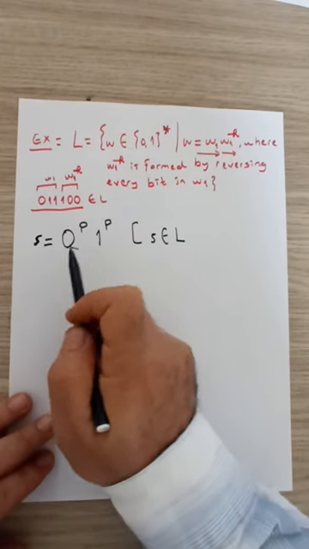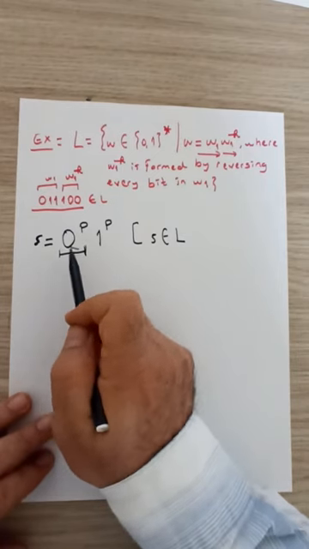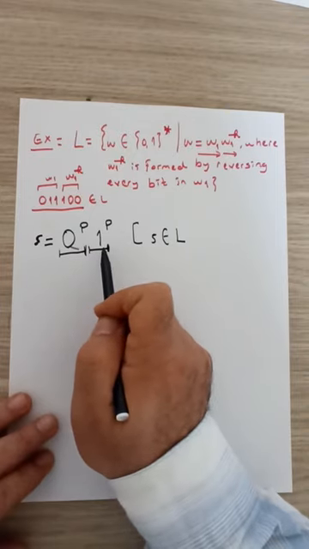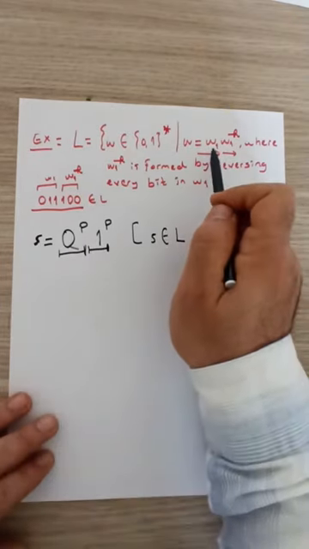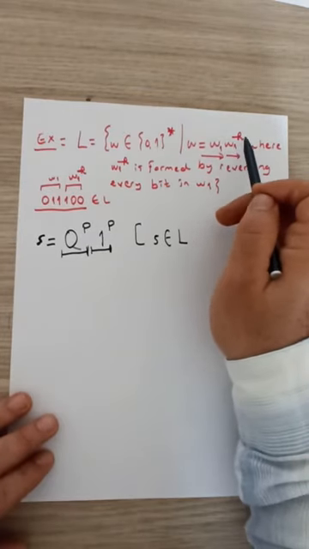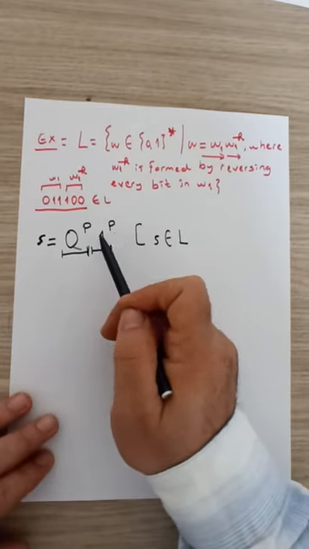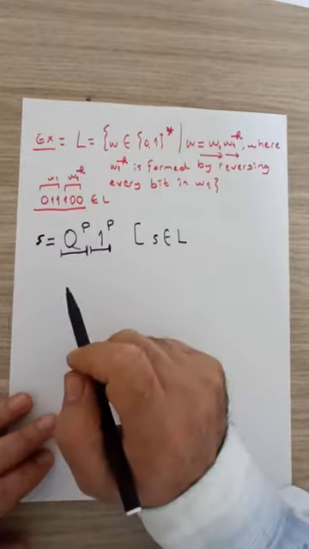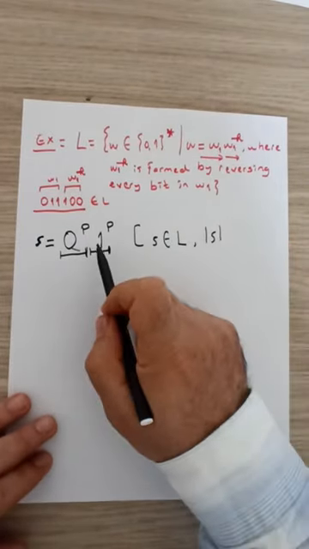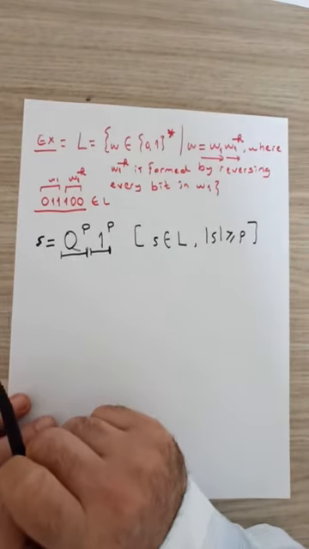The string S, if we divide it into two halves, the first half consists of P many zeros, and the second half consists of P many ones. So it's in the format W1, which is this part, and the reversed bit version of W1, W1^R, which is this part. All the bits in W1 are reversed in here. So the string belongs to the language. And the second condition was that the length of the string should be greater than or equal to P, which is true because length of the string is 2P.